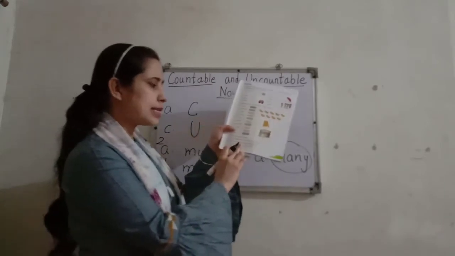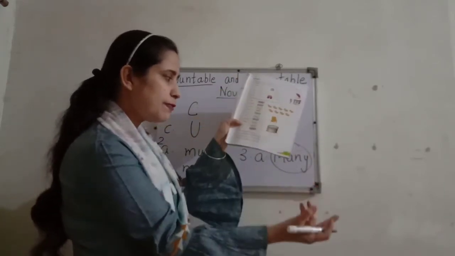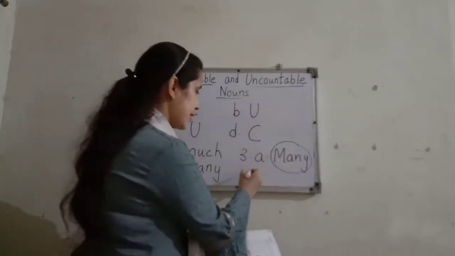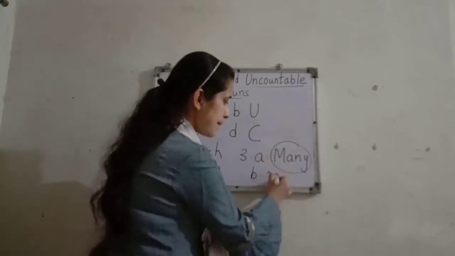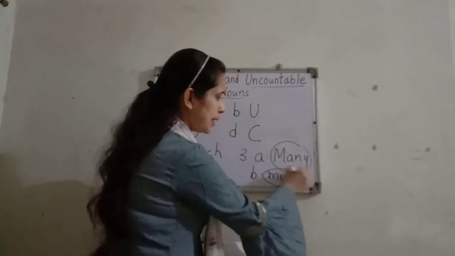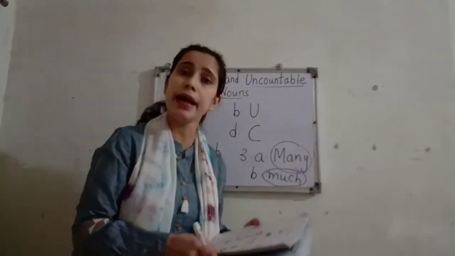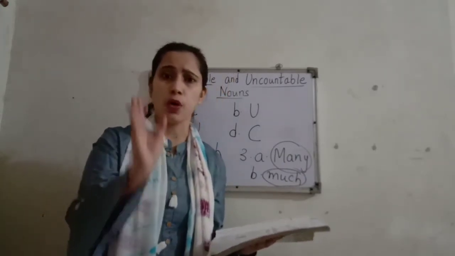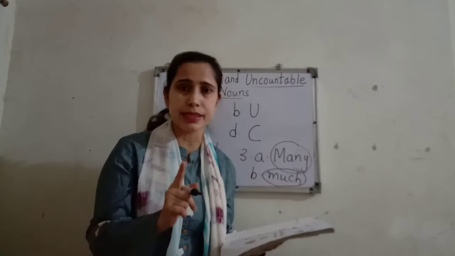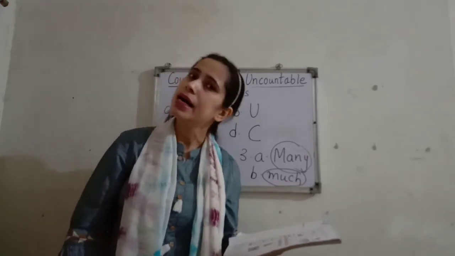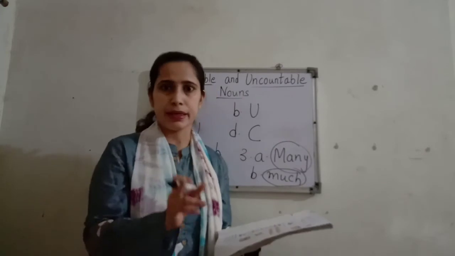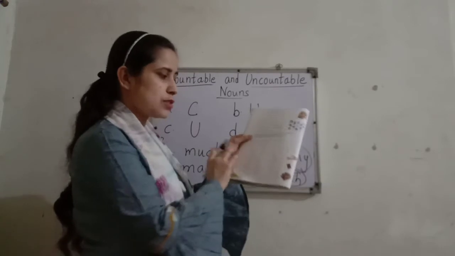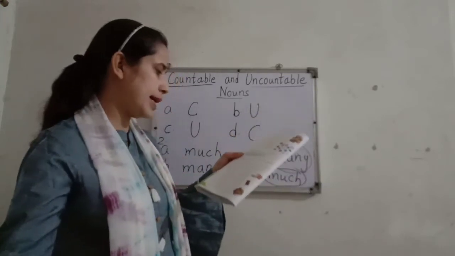Now I cannot eat this. Any food, many food or much food. Food we cannot count. Okay, so we will circle much. This way children you will complete this exercise by reading and understanding without taking any help. All you will do by yourself and after completing this exercise then only you will refer to the assignment section for checking the answers.